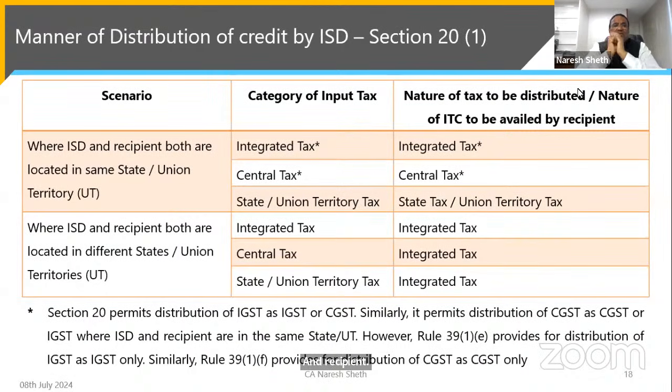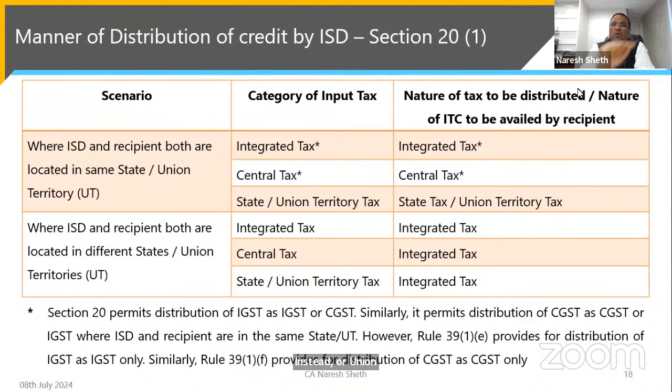So in that case, what happens if the category of the input tax is integrated tax? It can be distributed as an integrated tax. If it is central tax, it can be distributed as central tax only. State or union territory tax, it can be distributed as state and union territory tax.